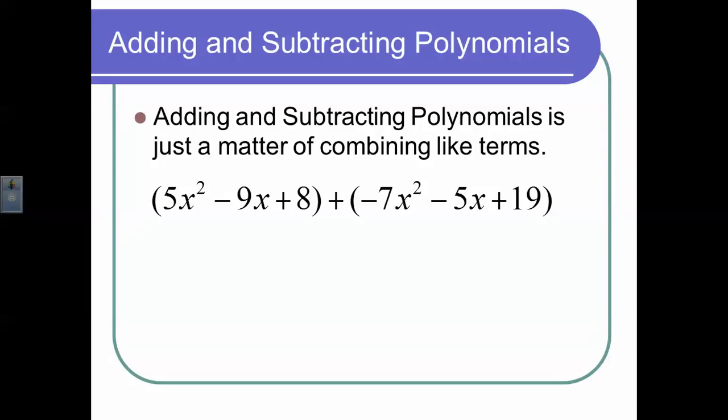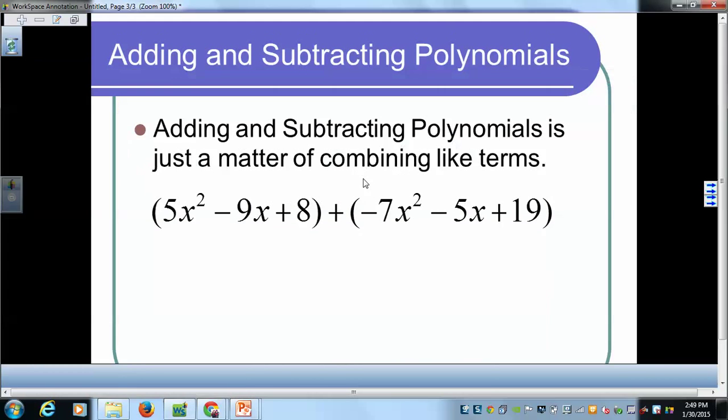So what we are really doing when we add and subtract polynomials is just combining like terms. We're going to take problems and rewrite them and line up all of the like terms. Now let's make sure we understand what a like term is. A like term would be anything that has the same base to the same power. So for example, in this problem, I have 5x squared minus 9x plus 8, and I want to add that to this polynomial. I can only add like terms, which means things with the same base and the same power.